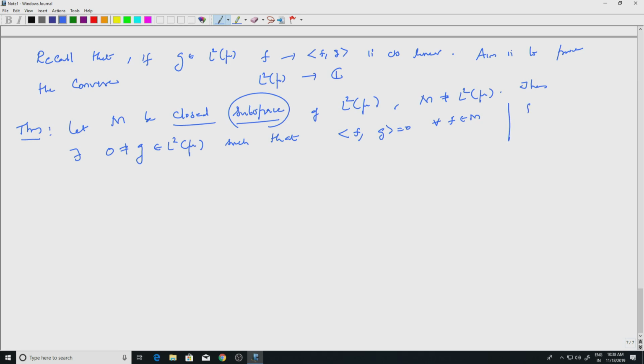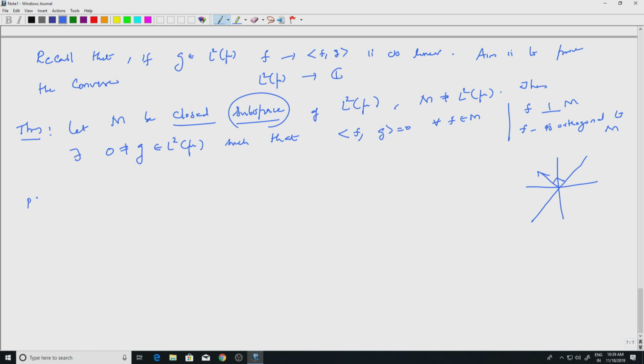So, we write that g is orthogonal to M. So, for example, if you look at R2 or C2, a subspace is going to be some line which goes through 0, and you will have some element which is orthogonal to it, right. So, this is actually perpendicular to this line. So, if it is not the whole space, and if you are in an inner product space which is complete, you will always have something which is orthogonal to it. So, this is read as g is orthogonal to M. Okay.